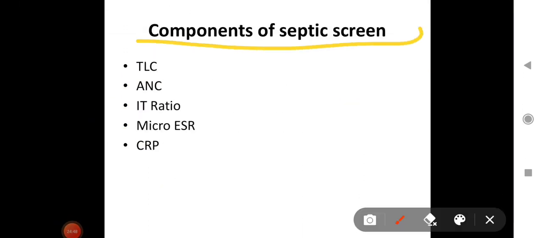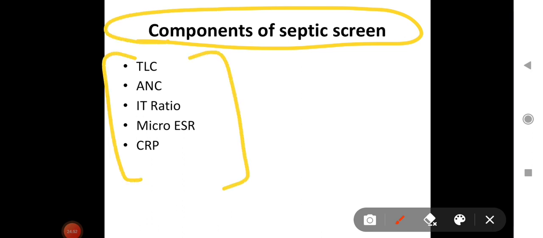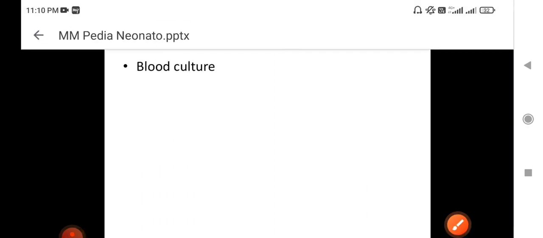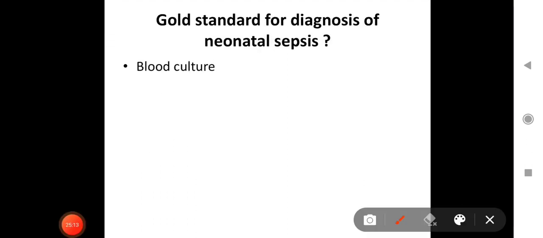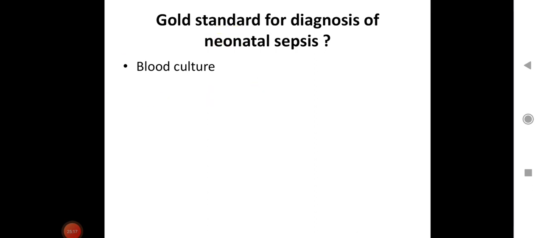Now, what are the components of septic screen in neonates? There are 5 parameters that can be used. First is TLC, ANC, which is absolute neutrophil count, IT ratio, which is immature to mature neutrophil ratio, micro ESR, and CRP. So just remember, an MCQ can be formed: which of the following is not a component of septic screen? So these are the 5 components of septic screen in neonates. Next, what is the gold standard for diagnosis of neonatal sepsis? Gold standard is always blood culture.